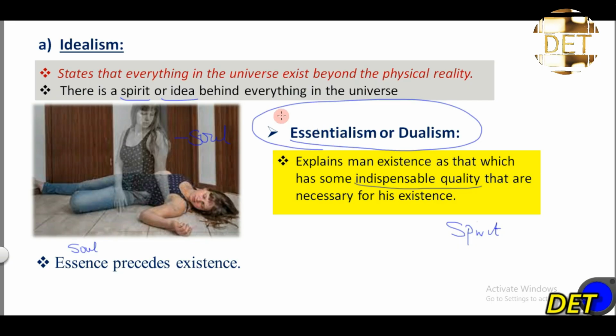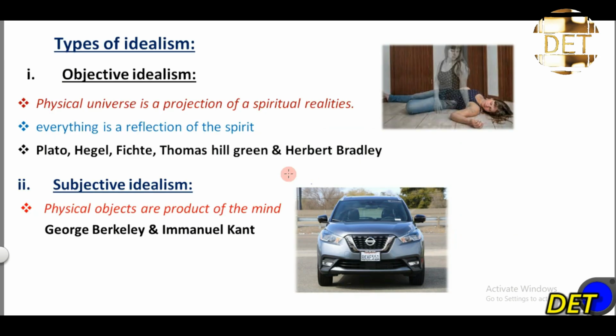That is why idealism supports essentialism or dualism, which explains man's existence as that which has some indispensable quality necessary for his existence. And that indispensable quality is referring to the spirit. So there are basically two types of idealism.